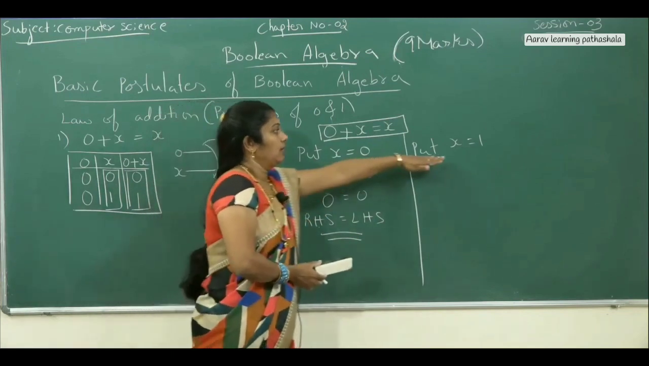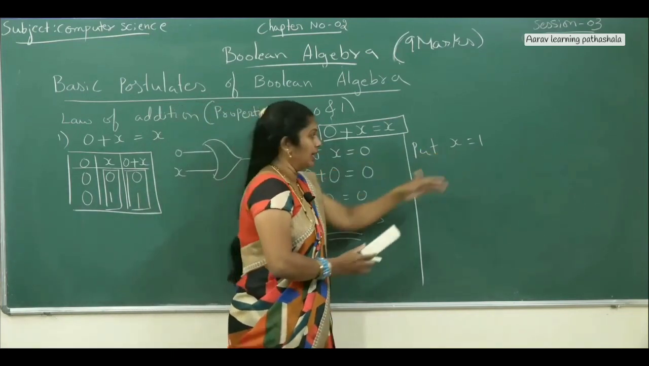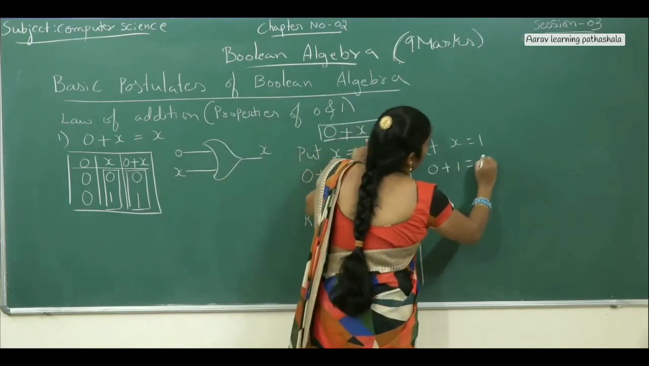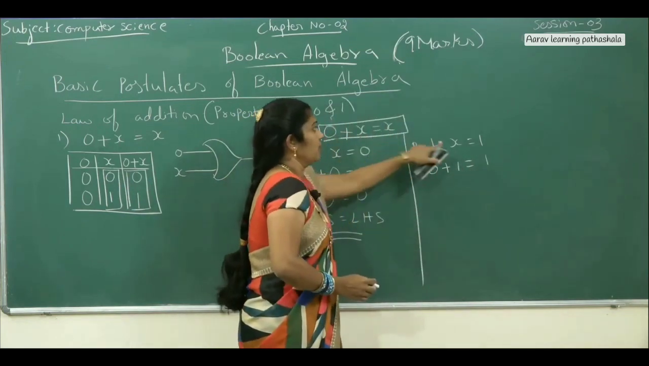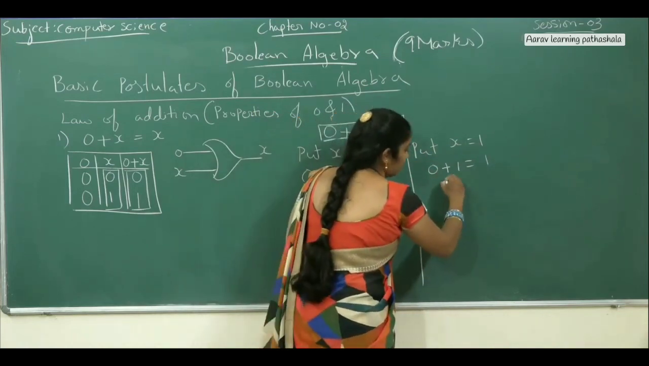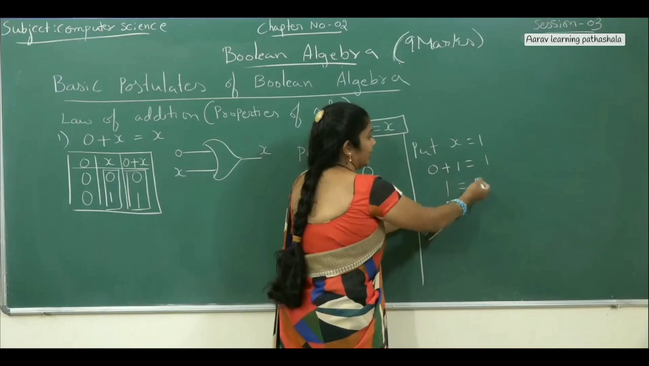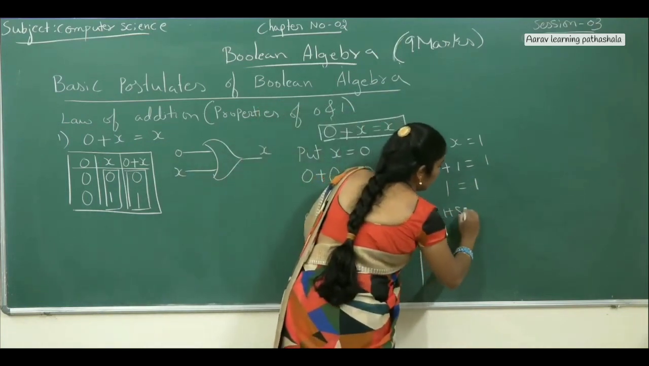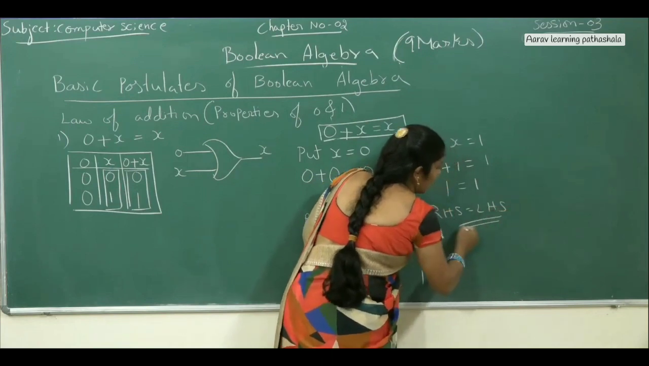Now, another time you have to put x equals 1 for the same equation. Then 0 plus 1 equals 1. For the place of x, we have substituted 1. Now, 0 plus 1, the output becomes 1, equals 1. See, right hand side value equals left hand side value.